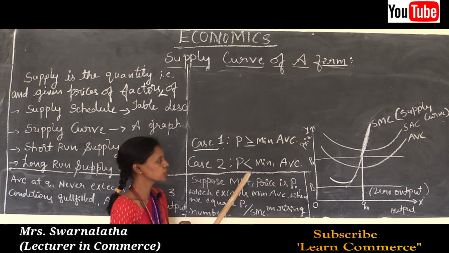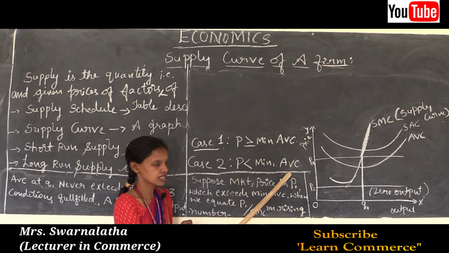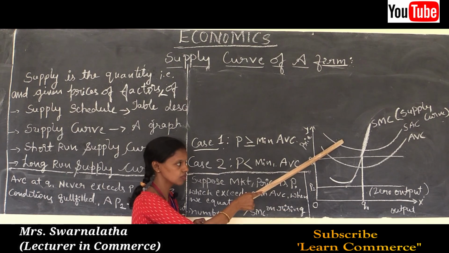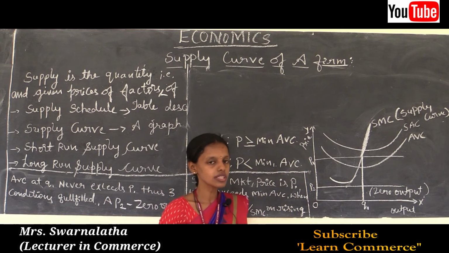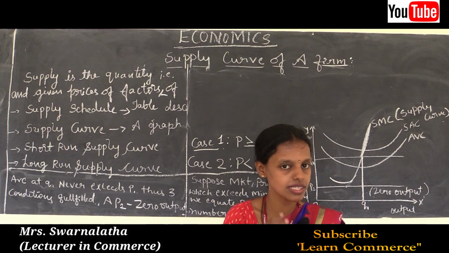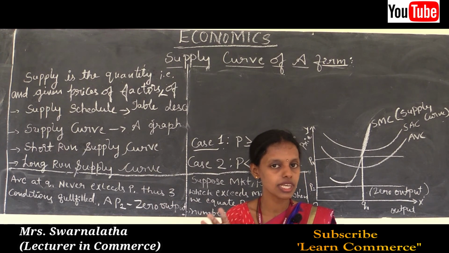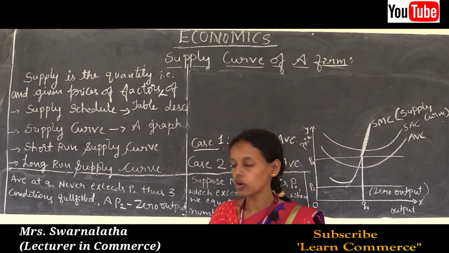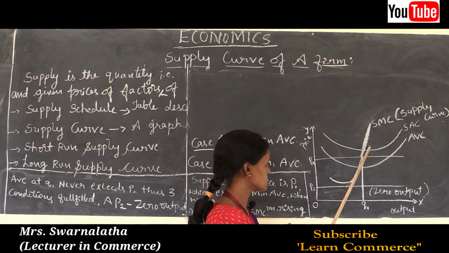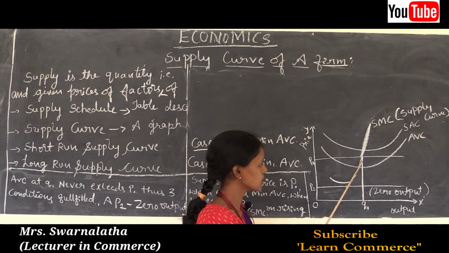The condition is price should not be below minimum AVC. It should lie above the AVC. Thus, at P1 level of market price, all the three conditions of profit maximization are fulfilled. That is, price should be equal to the marginal cost. Price should not be non-decreasing at SMC. Here, there is no non-decreasing.